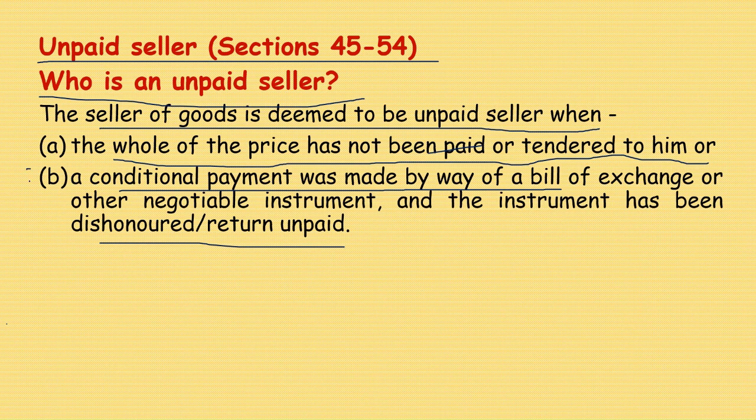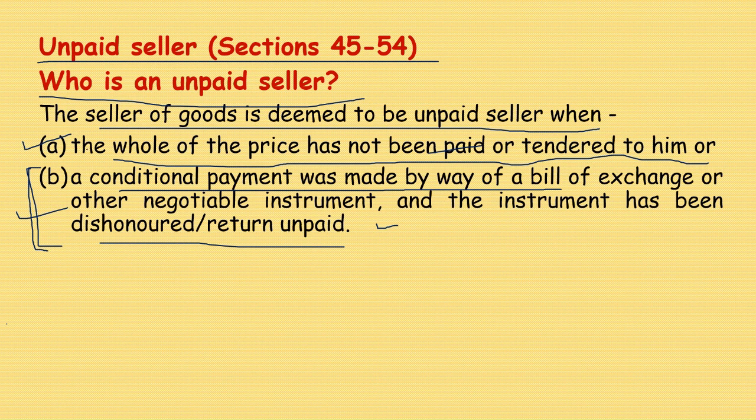So certain instruments like checks or bills of exchange were issued, but the payment was not made under such instruments. Similarly, here the whole of the price has not been paid or tendered to him. So therefore, the seller is called an unpaid seller.